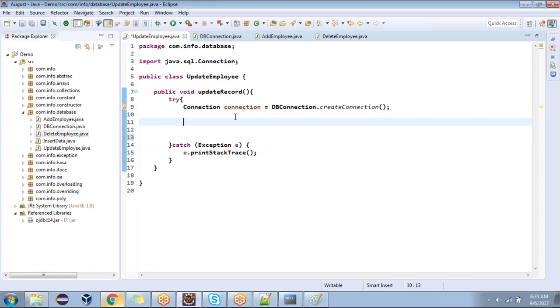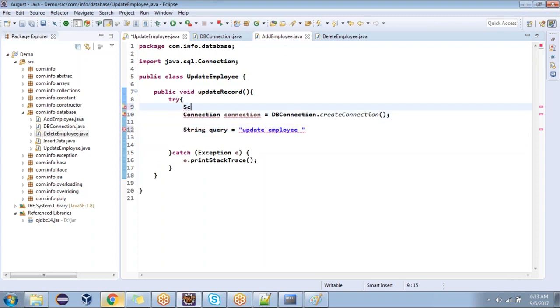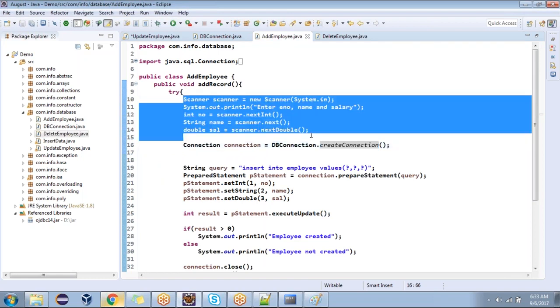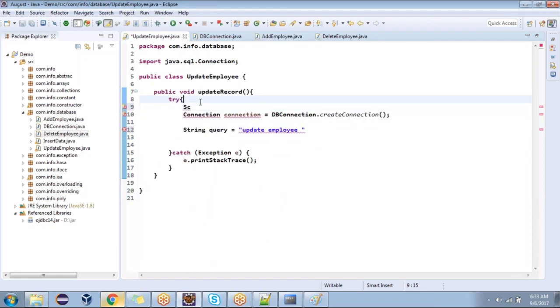Now first we'll try with update employee. Tell me the query, fast. String query is equal to update. Should we read the data using the scanner first? Dynamically we'll take the data.